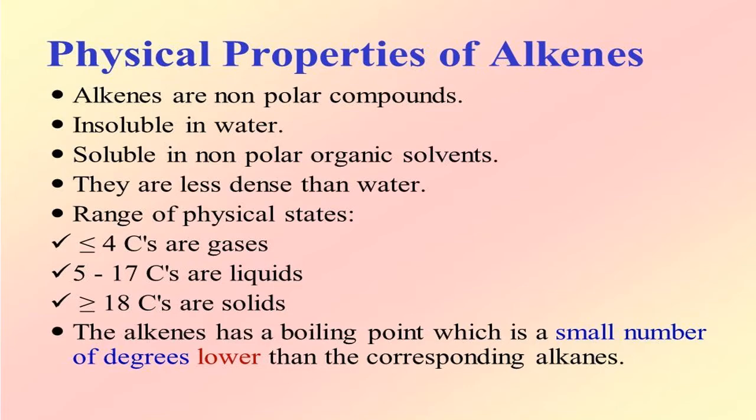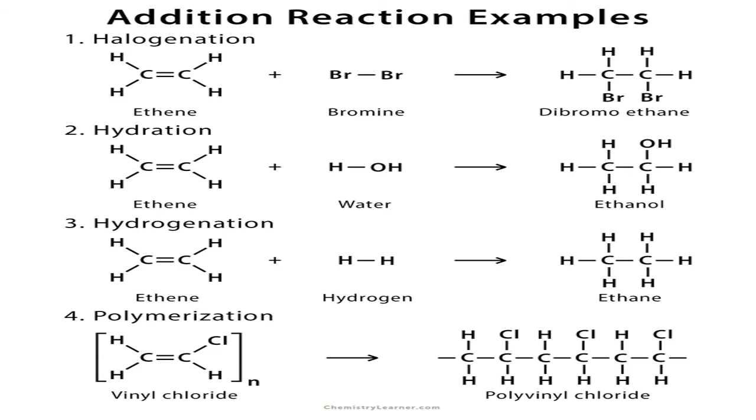So now after understanding the physical properties, we'll go to the chemical properties of alkenes. Alkenes and alkynes have a double bond or a triple bond. Double bond, triple bond means they have sideway overlapping, causing the formation of a pi bond, and a pi bond is a weaker bond compared to the sigma bond. Therefore, alkenes and alkynes are called electron rich centers, because in the alkene there is one pi bond and in the alkynes two pi bonds, which can be easily ruptured, easily broken.